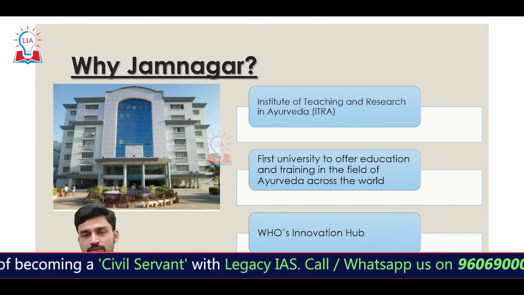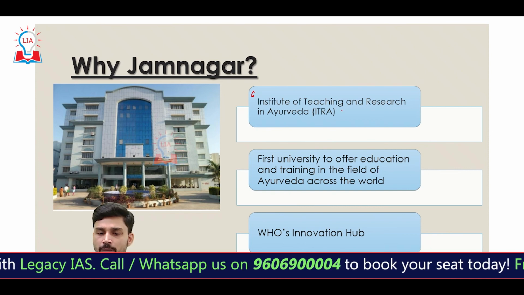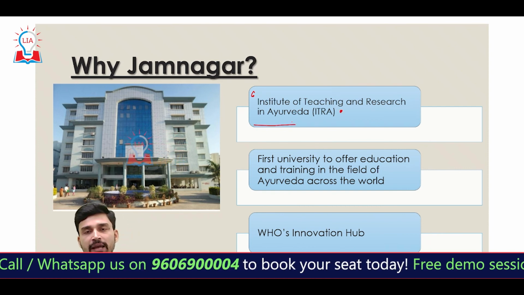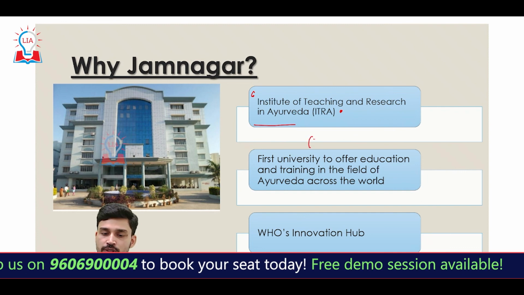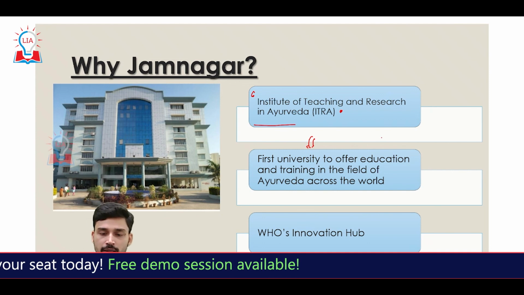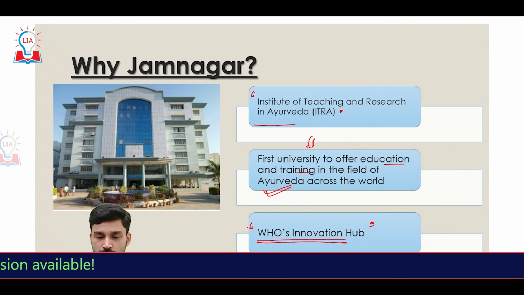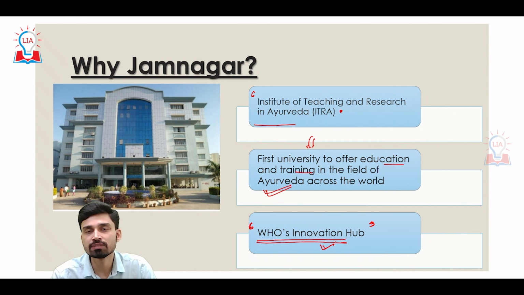Now, obviously, the question comes: why has Jamnagar been chosen as a hub or center for development of GCTM? First of all, the Government of India has set up the Institute of Teaching and Research in Ayurveda. It is the first such university that has been established by the collaborative effort of the Government of Gujarat as well as the Government of India to offer education and training in the field of Ayurveda across the world. So due to this, Jamnagar became a center of WHO's innovation hub, and from Jamnagar city, practices like Ayurveda and Yoga will not only increase their penetration in India, but also expand outside the country as well.